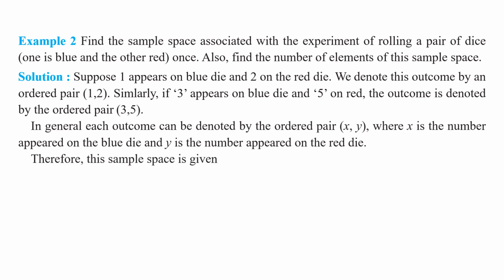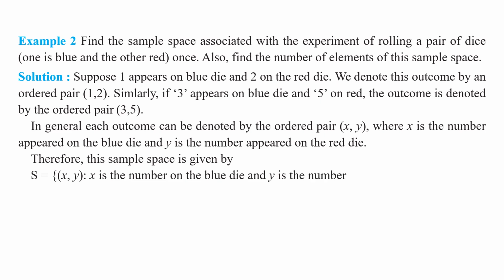Therefore, this sample space is given by capital S equals the set of all ordered pairs (x, y) such that x is the number on the blue die and y is the number on the red die. Understood this sample space, my children? We wrote the sample space in the set builder form. Do you remember that point, my children? In the first chapter, set theory, we wrote a set in the set builder form and we can write it in the roster form. Yes or no, my children?